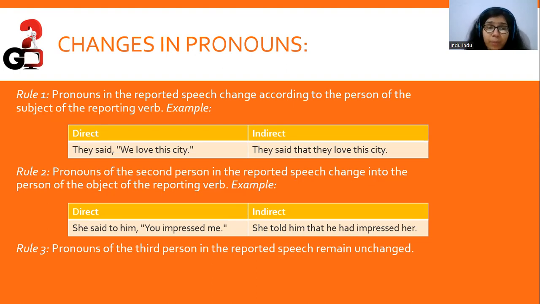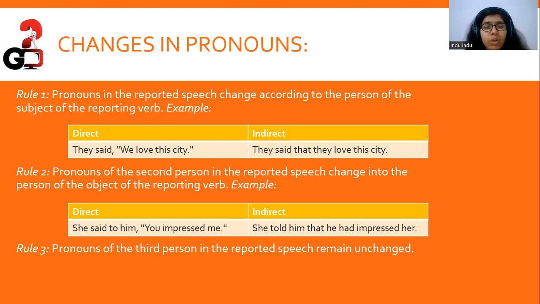It will change into the person of the object of the reporting verb, right? So the object of the reporting verb is "him". She said to him, "You impressed me." She told him that he had impressed her, right? So why did "me" become "her"? It is because the pronouns of the second person in the reported speech change into the person of the object of the reporting verb, right? So they change into third person here.